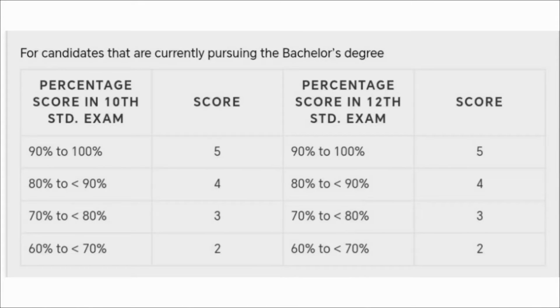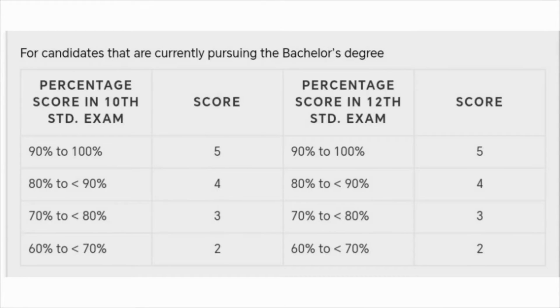If you are currently pursuing the graduation, then for those candidates, the score calculation is different than for the candidates who have completed their graduation. So if you are pursuing your bachelor's degree, and your class 10th score ranges between 90 to 100%, there are 5 points. If it ranges between 80 to 90%, there are 4 points. If it ranges between 70 to 80%, there are 3 points, and if it ranges between 60 to 70%, there are 2 points.